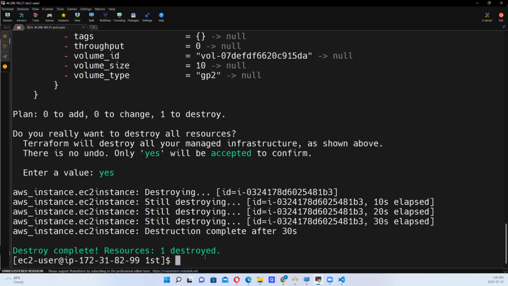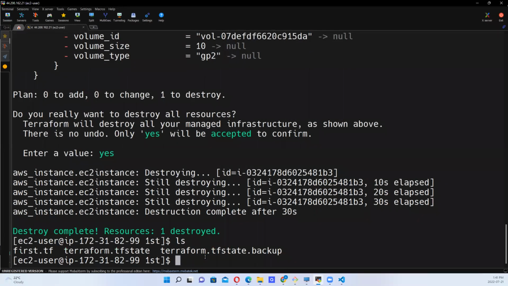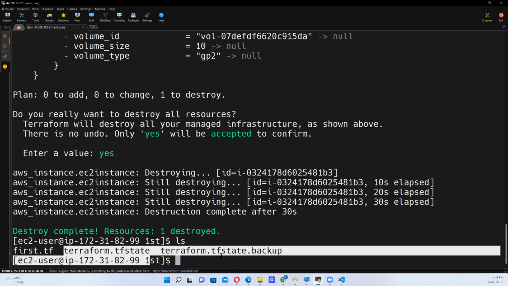Okay, remember when we did ls, what did we see? Initially, we had just terraform.tfstate. Now a backup has been generated, so we have terraform.tfstate.backup.